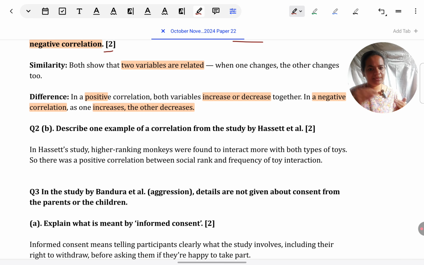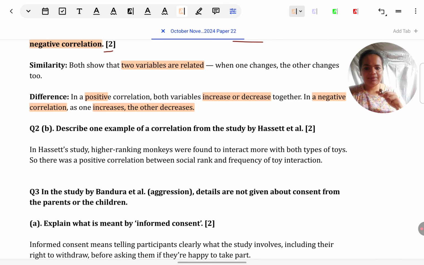Sometimes students, in advance only, before looking at the next part, give an example from the course study. Then they don't know what to write below, so they cancel what they've written for the course study and again put it below. So just make it a habit: read both parts of the question before answering. Any question which is in A, B parts or A, B, C parts and so forth, read all the parts and then only answer, so that you don't waste your time.